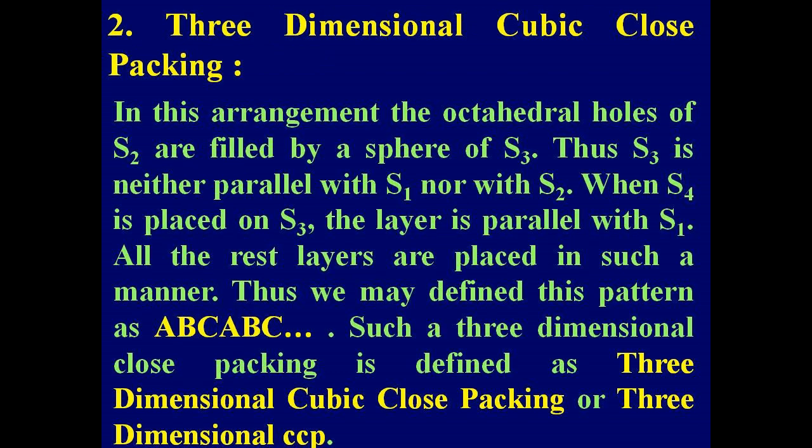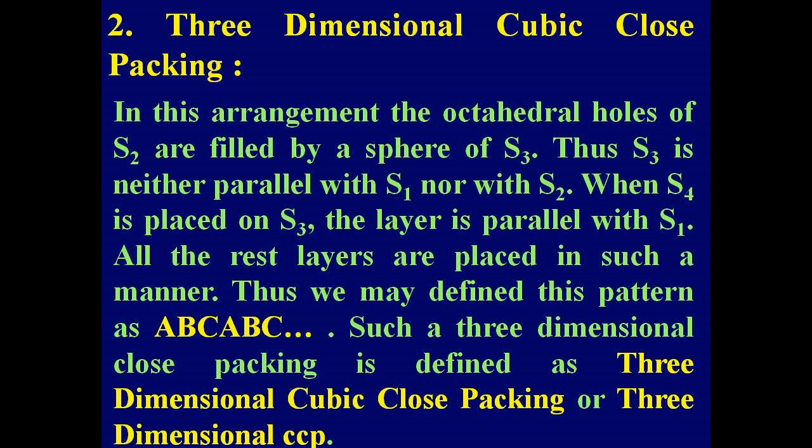Number 2. Three-dimensional cubic close packing or CCP. In this arrangement, the octahedral holes of S2 are filled by a sphere of S3. Thus, S3 is neither parallel with S1 nor with S2. When S4 is placed on S3, the layer is parallel with S1. All the rest layers are placed in such a manner. Thus, we may define this pattern as ABC, ABC, dot, dot, dot.